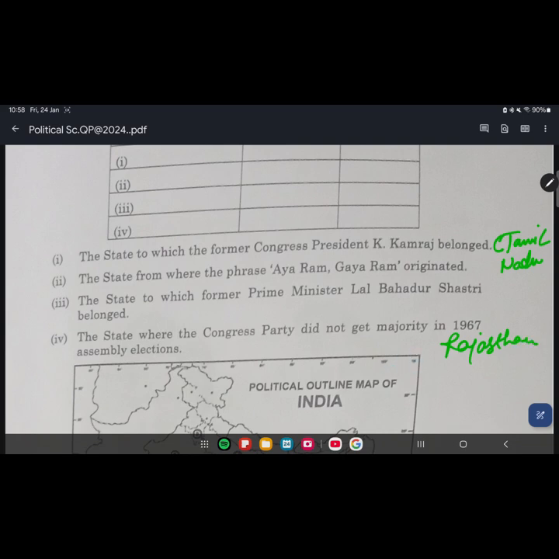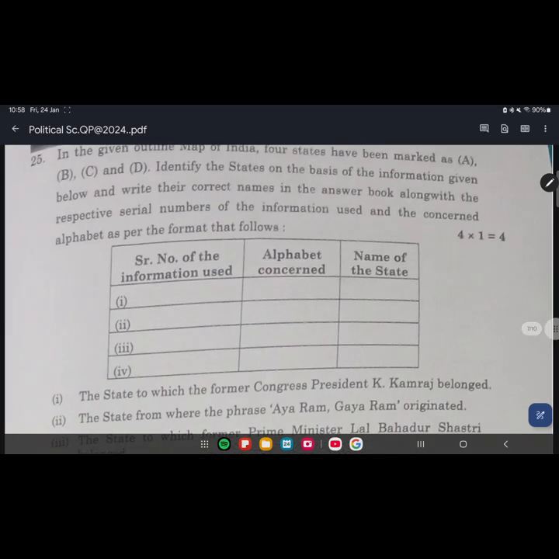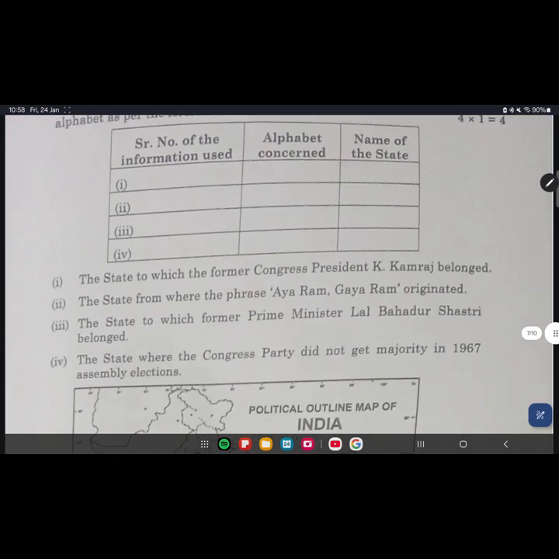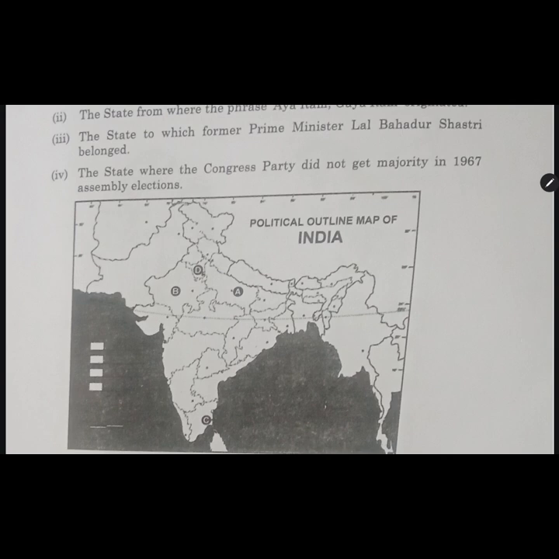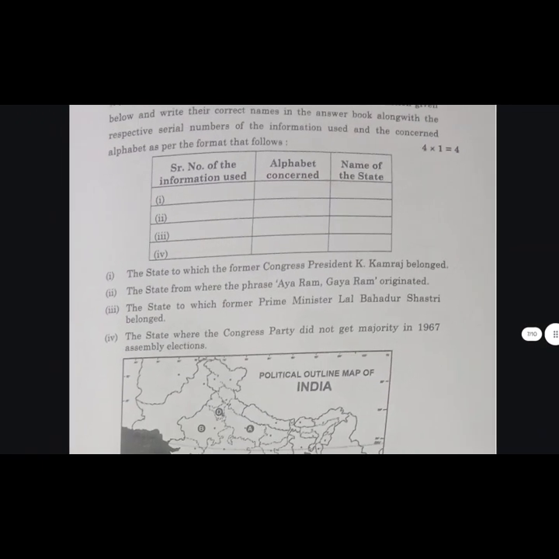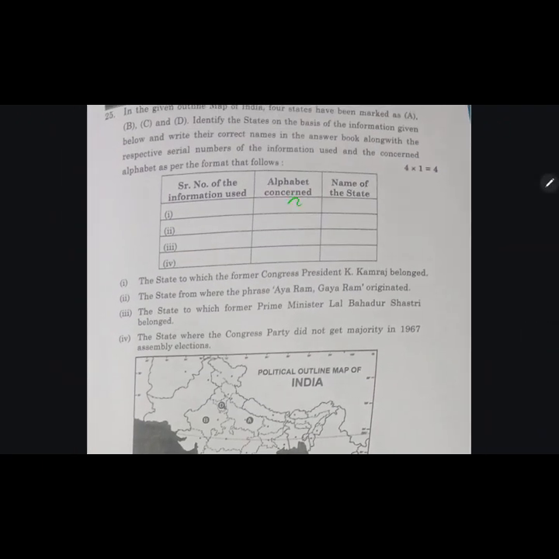Okay. So this is the way you need to fill it out. Like I will write here in simple order: A, B, C, D. Okay, so we had C, we had Tamil Nadu. And D, we had Haryana. A, we had UP. And B, we had Rajasthan. Look, A, B, C and D.